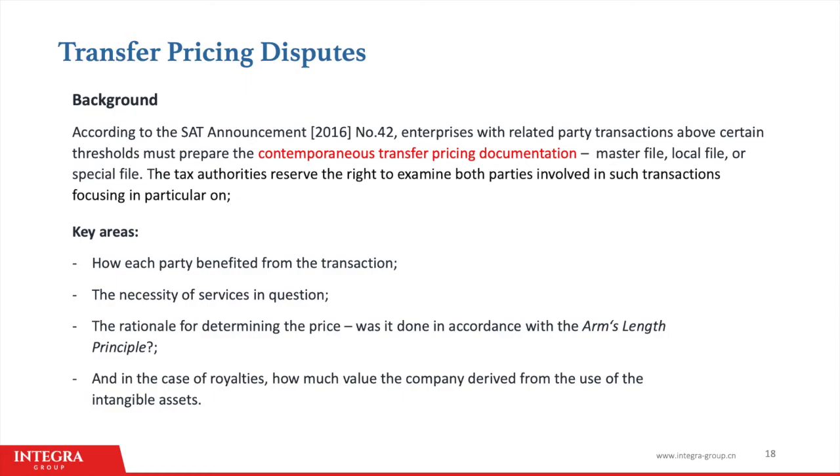Should you get caught up in a transfer pricing dispute, there are generally four key areas that tax authorities will look into. Number one, how each party benefited from the transaction. Second, the necessity of services in question. Number three, the rationale for determining the price. Was it done in accordance with the arm's length principle? And in the case of royalties, how much value the company derived from the use of the intangible assets?